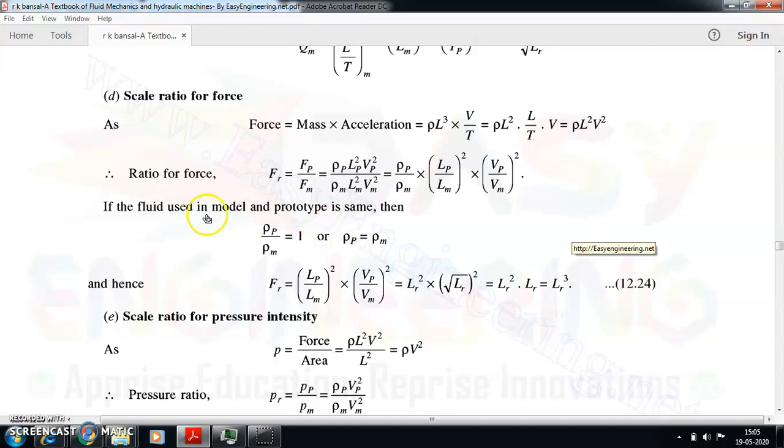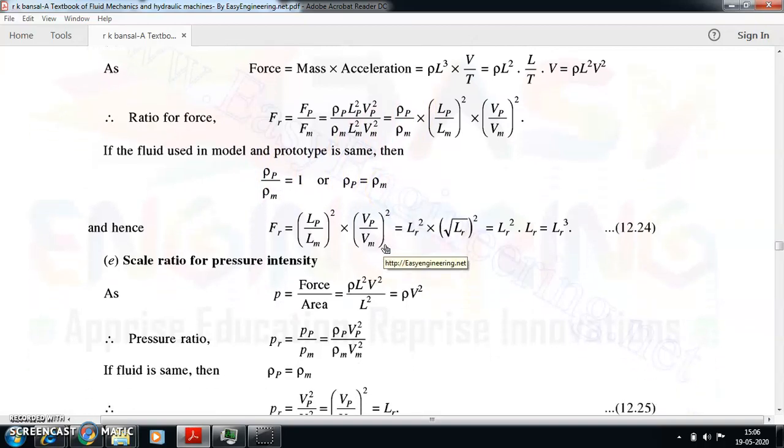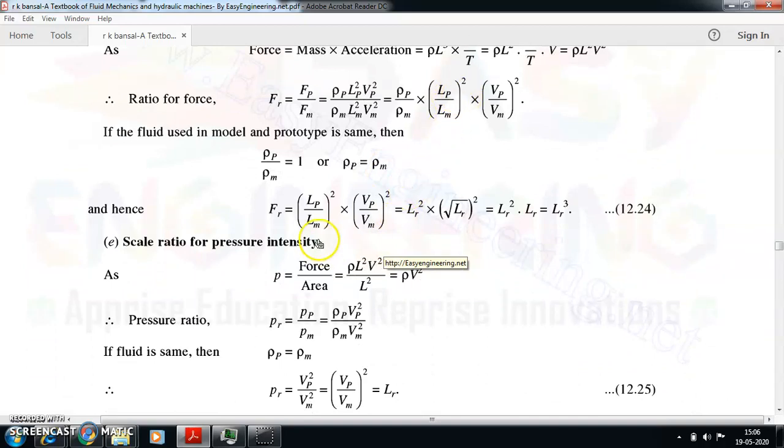Similarly, if you use the same fluid in the model and the prototype, in the general case it is going to be the same, then the densities will both be the same. So your rho p by rho m will be equal to 1, or rho p will be equal to rho m. That is obvious. And here you have length ratios, so LR square. Here you have velocity ratio, so root of LR square. So finally you'll get it as LR cube.